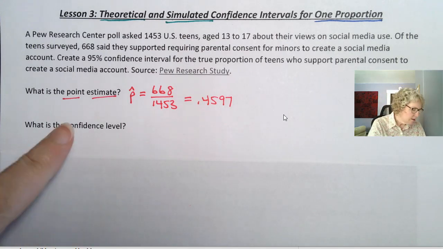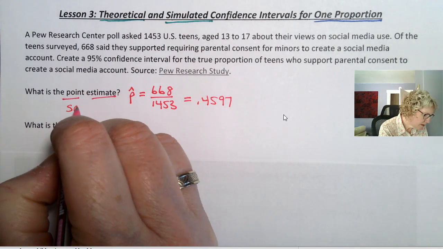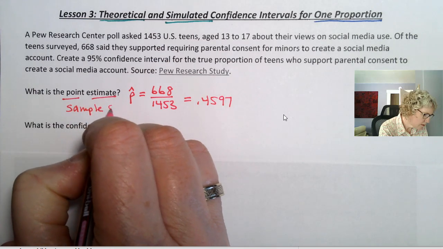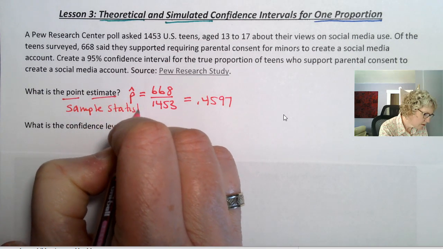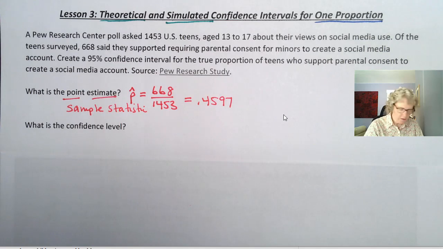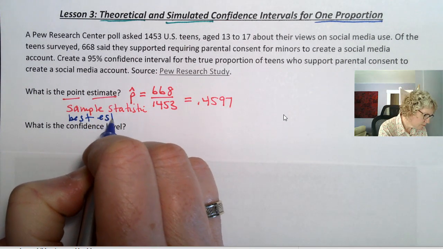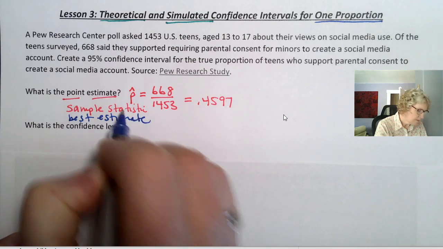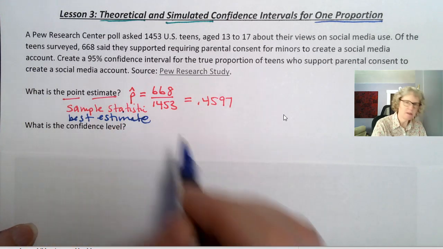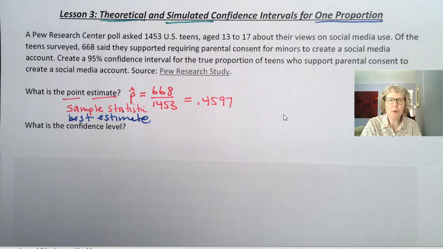Okay, so this is also called a sample statistic. And it is also the best estimate. The best estimate we have is just to take what we got from the survey, divide by the total, and that is our sample proportion.